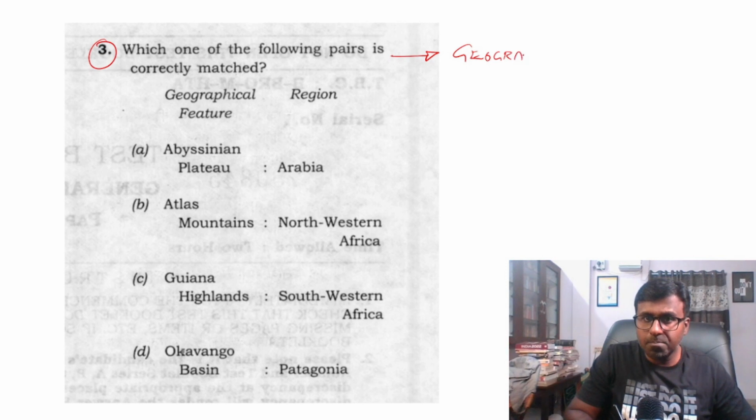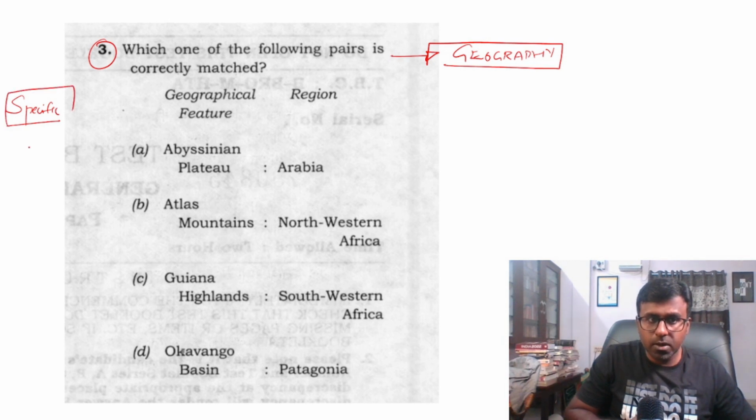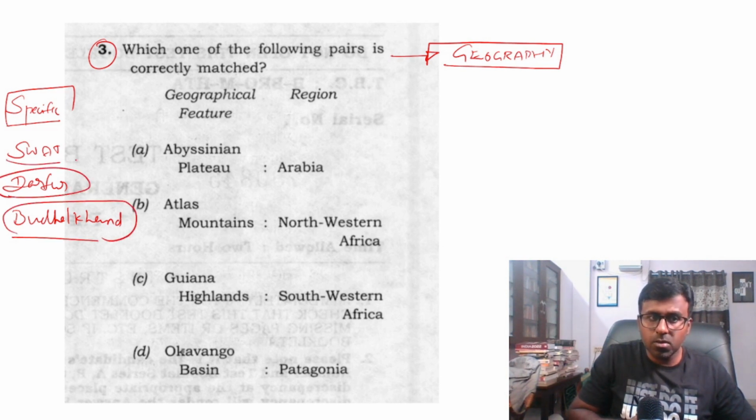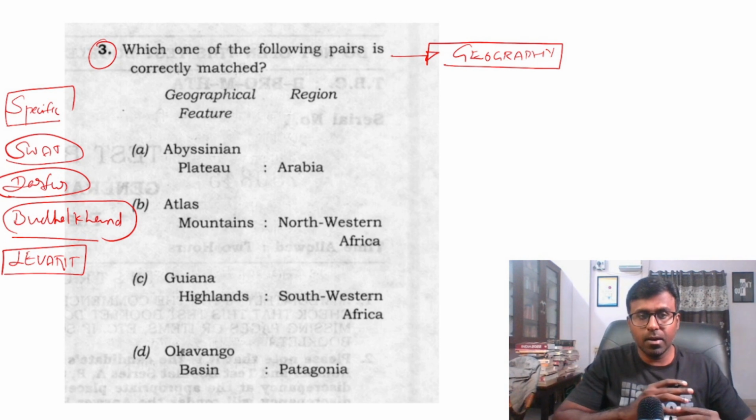Geography maps. There will be specific region names in the newspaper and in the atlas. For example, Swat, Darfur, or Bundelkhand in India. These kinds of specific regional names. In each of the things in the atlas also it will be there. In the newspaper it will come. Last time they asked for Levant. Many of the students did not write this. Levant is West Jerusalem and Jerusalem and the Palestine issue which is going on. That is what Levant is.